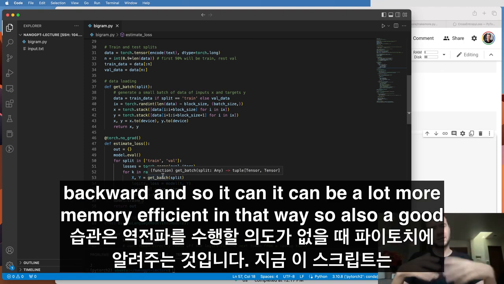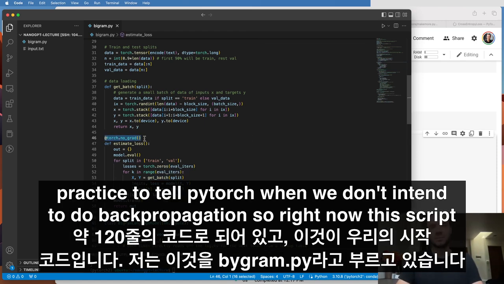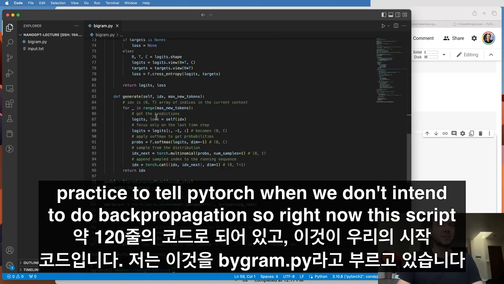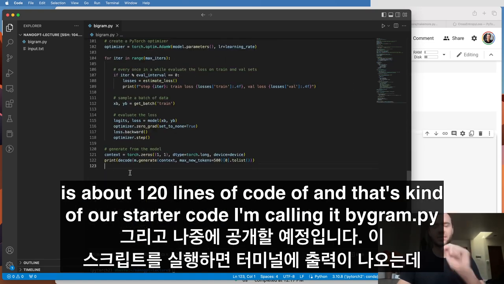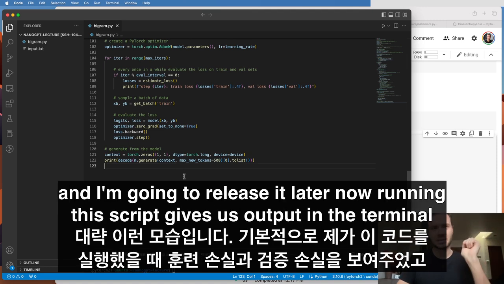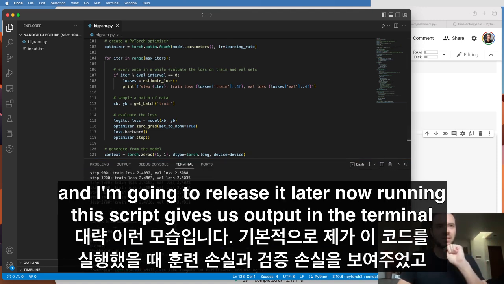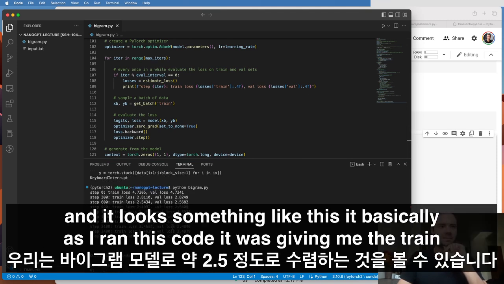And so it can be a lot more memory efficient in that way. So it's also a good practice to tell PyTorch when we don't intend to do backpropagation. Right now, this script is about 120 lines of code, and that's kind of our starter code. I'm calling it bigram.py, and I'm going to release it later. Now running this script gives us output in the terminal, and it looks something like this.